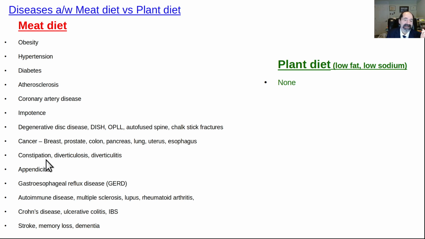I've talked about that in other lectures, but the point I'm making here is it's pretty obvious. Constipation. There's no fiber in meat, so you get constipation because you're straining at the stool, diverticulosis of the sigmoid colon, diverticulum pops, you get diverticulitis, stool spills out into the adjacent mesenteric fat, becomes inflamed, you often get an abscess. I see people with this diagnosis every day, diverticulitis, because you've got dry stool on the right side of the colon instead of wet stool, because fiber pulls water into the stool.